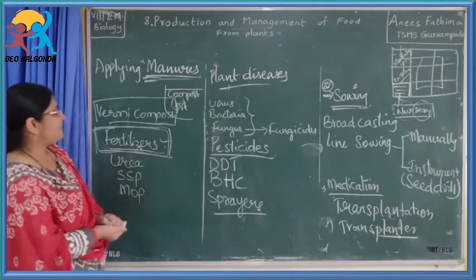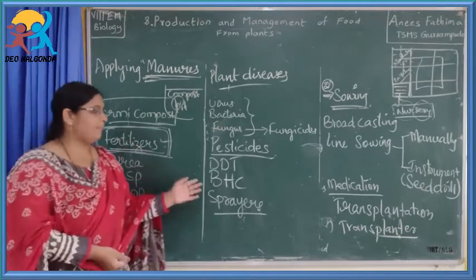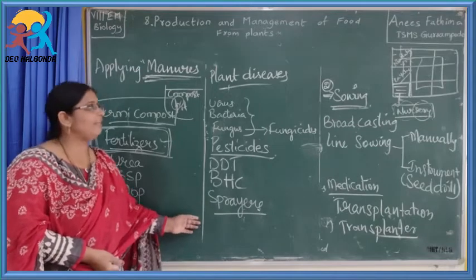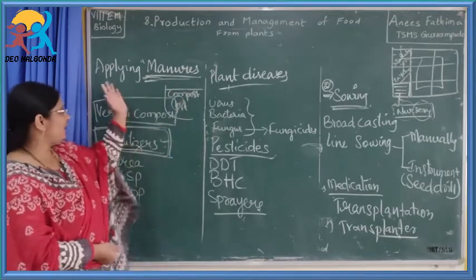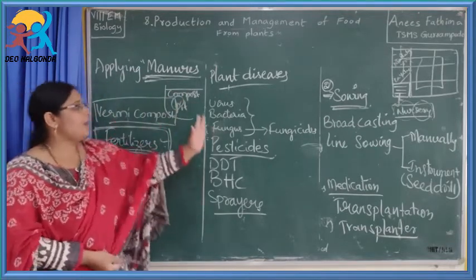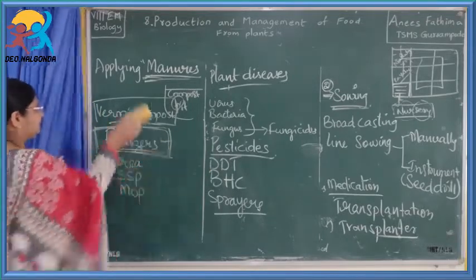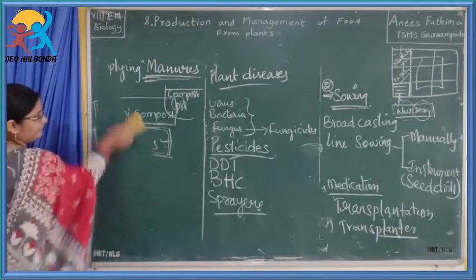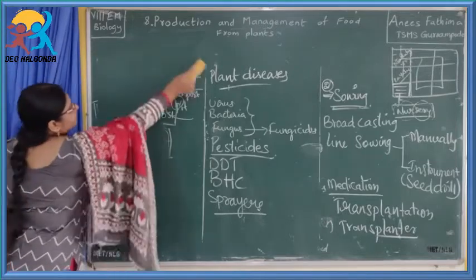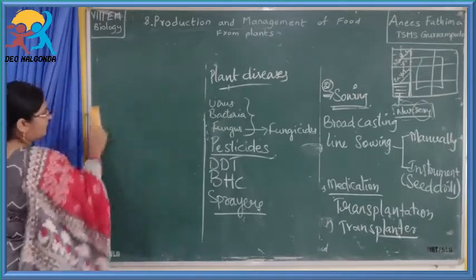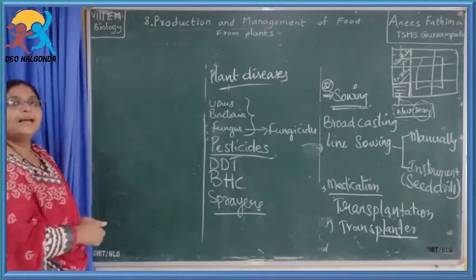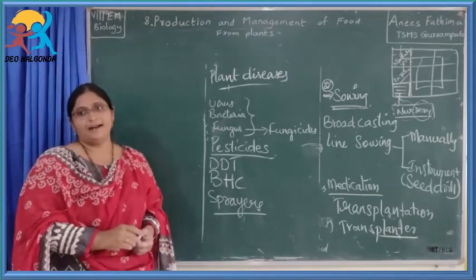So we have seen preparation of the soil, that is ploughing and leveling, sowing, manuring, and now pesticide application. The next agricultural practice is applying water to the plants.